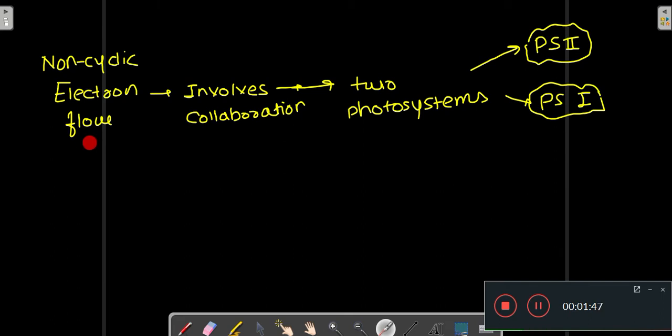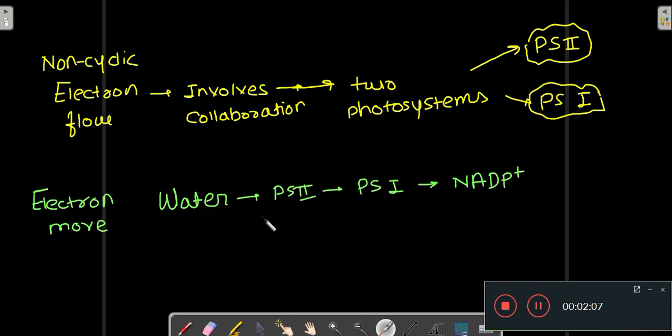Non-cyclic electron flow involves collaboration of two photosystems, that is PS2 and PS1. In non-cyclic electron flow, electrons move from water through PS2 to PS1 and then to NADP+.